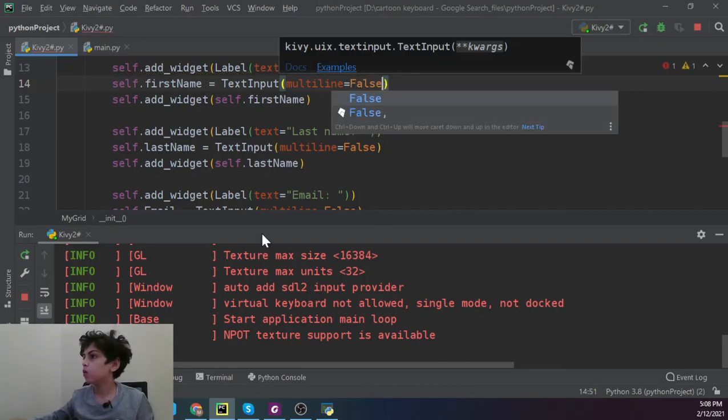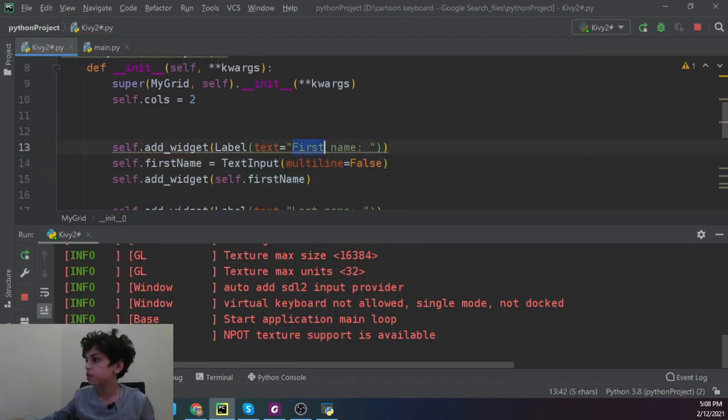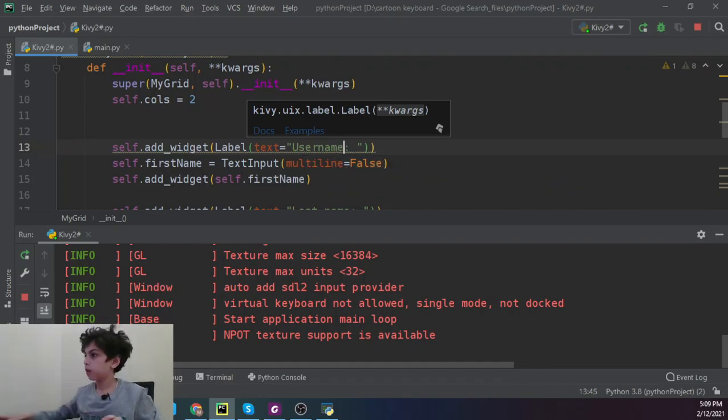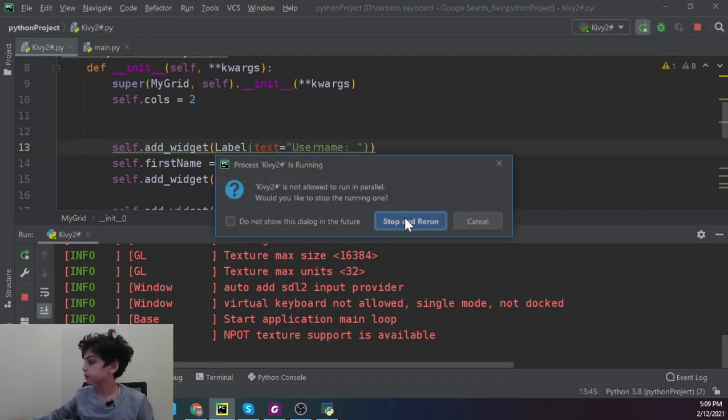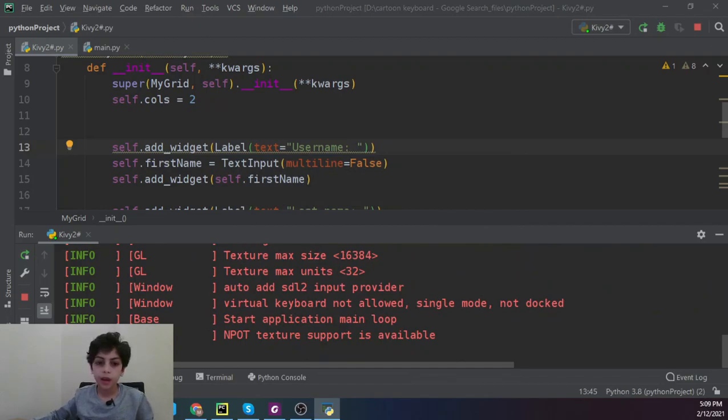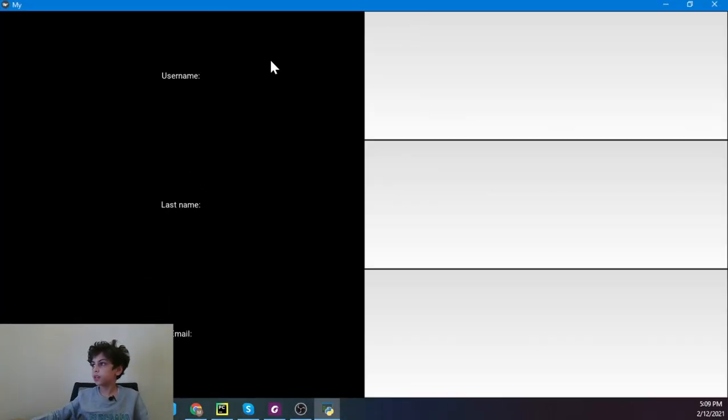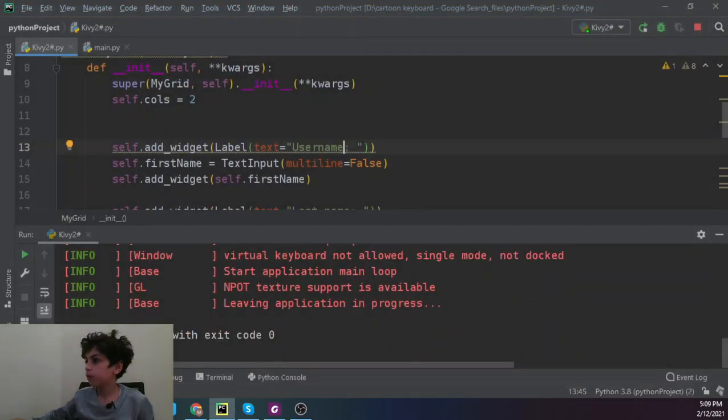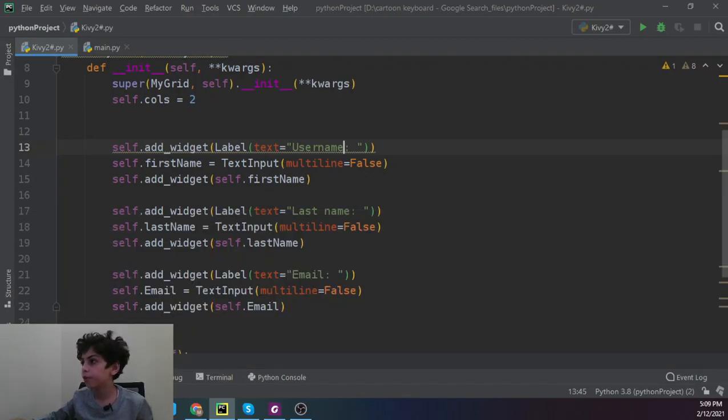And we're going to change the first name to, let's say, we can create a username and password. So I can say username, and you see here it says username, and here is last name. You can just change it from here, the text that the computer is going to start with. When you're adding the widget, you say self.add_widget, and there you're going to change it. The same thing for last name and email.